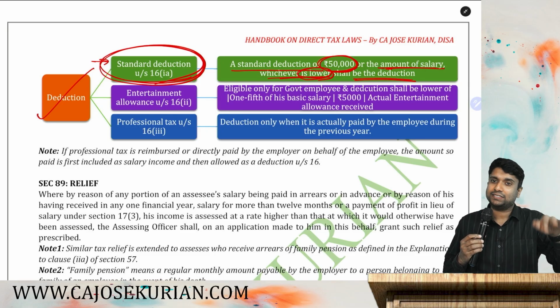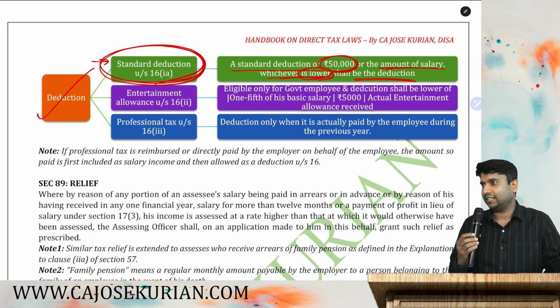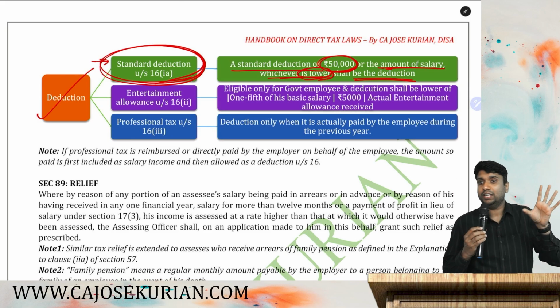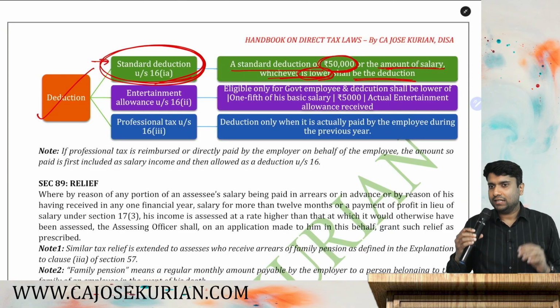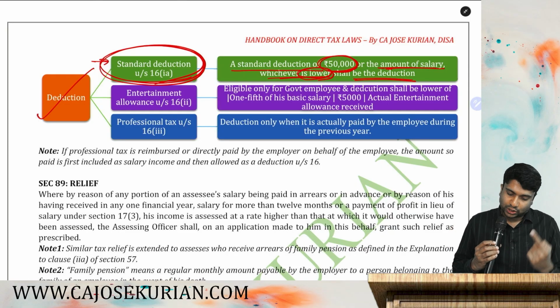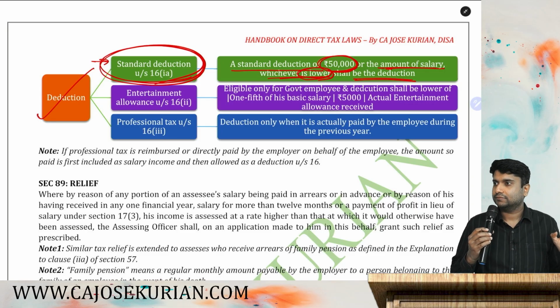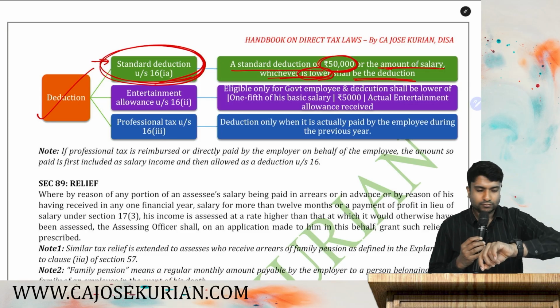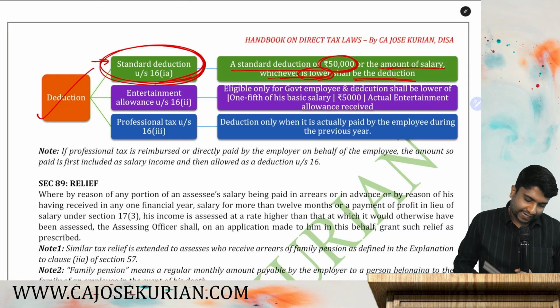You will never end up in loss. Either your taxable salary shall be nil or there will be something to tax. It cannot be a negative or loss situation. Are you all with me? So very simple. How much is the standard deduction? Either rupees 50,000 or the actual gross salary, whichever is lower. Is that point clear? What is the second deduction?